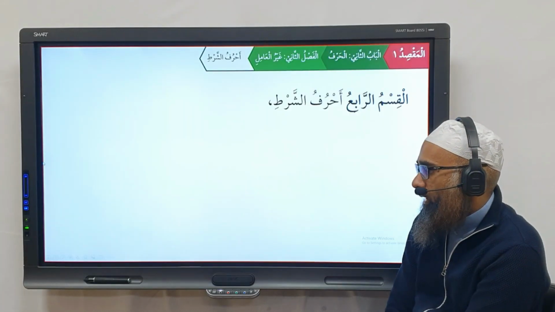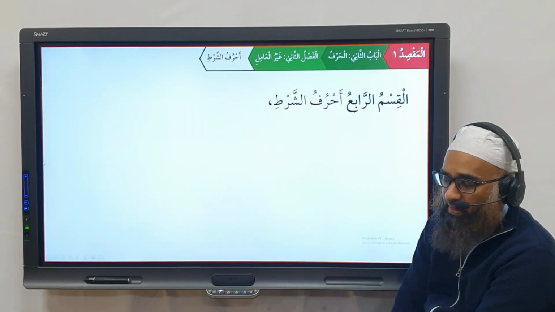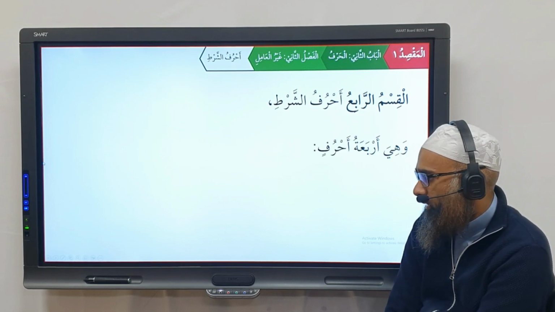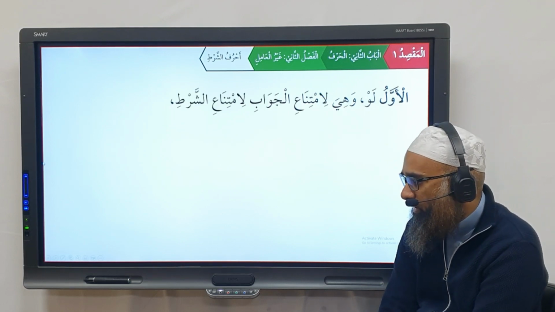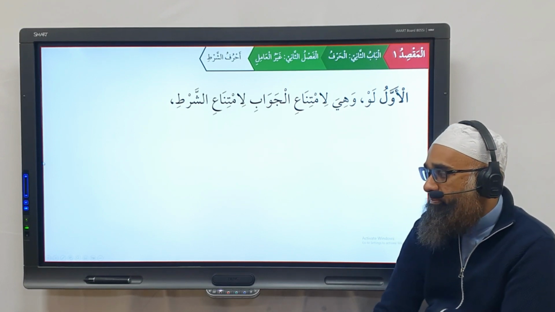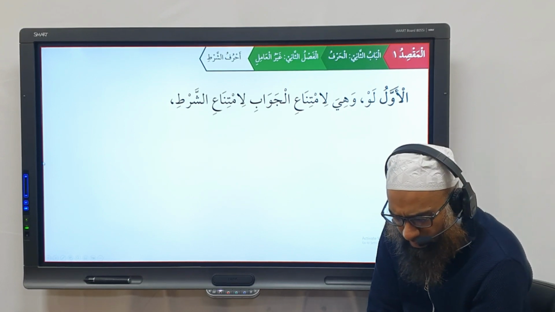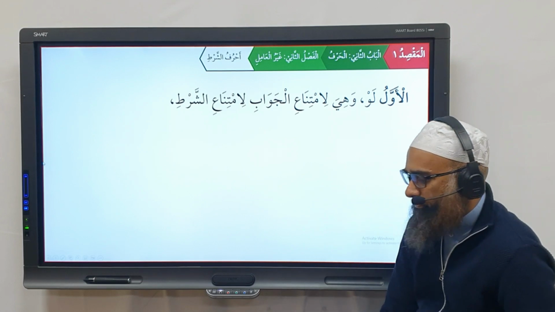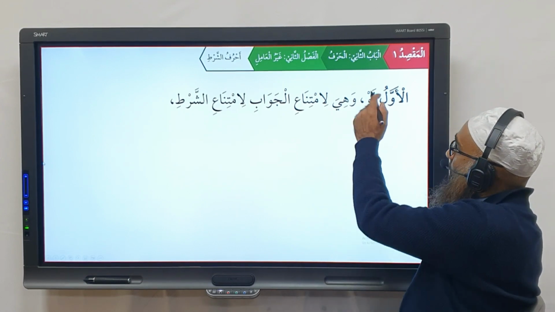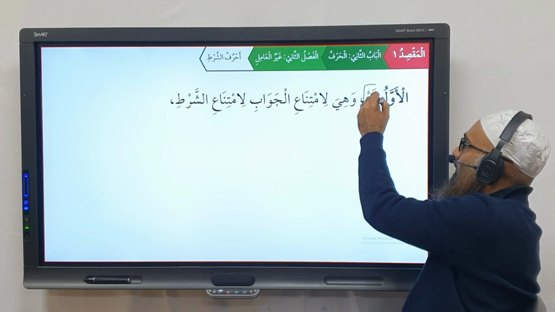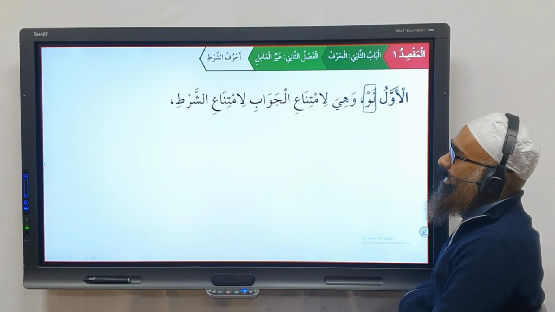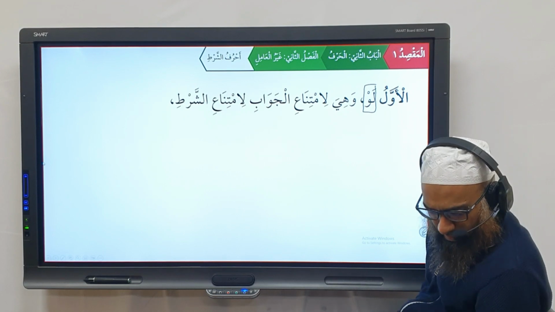Okay. Now in harf al-shart, al-qism al-rabi', أحرف الشرط, the fourth type of ghayr amil particles. وَهِيَ أَرْبَعَةُ أَحْرُفٍ، الأول لو، وهي لامتناع الجواب لامتناع الشرط. Okay, so لو, the first one we have is the particle لو. Now what does لو mean? وهي لامتناع الجواب لامتناع الشرط.